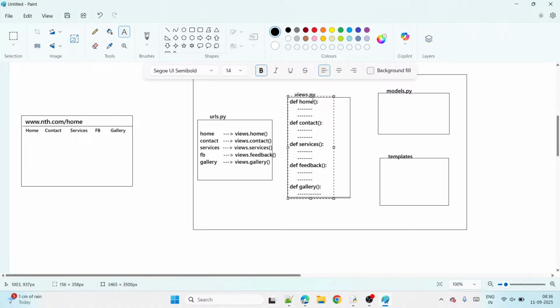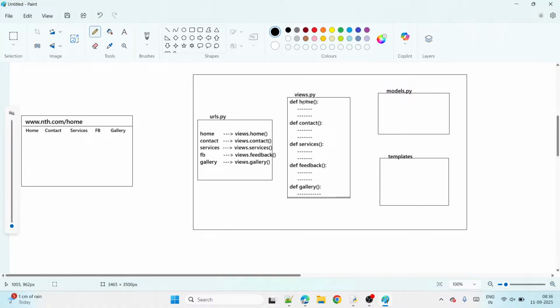Right, like this. Now what is our, guys? Tell me now. Creating 5 functions over 5 views. Why? Because 5 requests are coming, right? So when I click home, first home is matched. URL found. Then it goes to the views file. Which view? Home view.